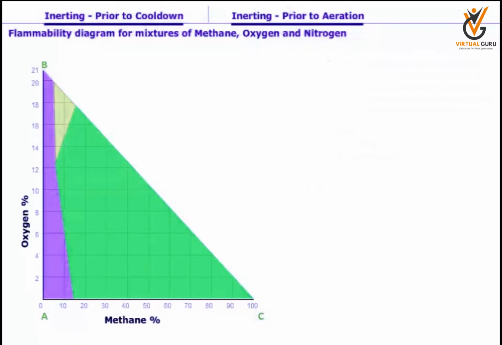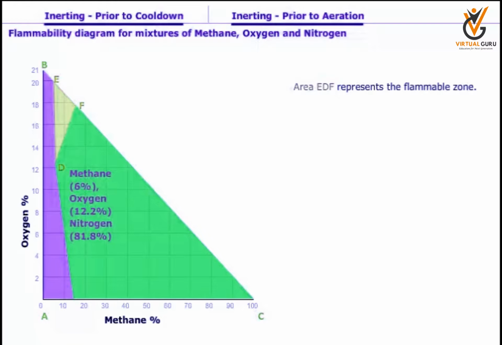The diagram is divided into zones based on the behavior of the mixture. The flammable zone is determined by the upper and lower flammable limits of methane. During cargo operations, it should be ensured that mixtures in this area should be avoided at all times. Area EDF represents the flammable zone.